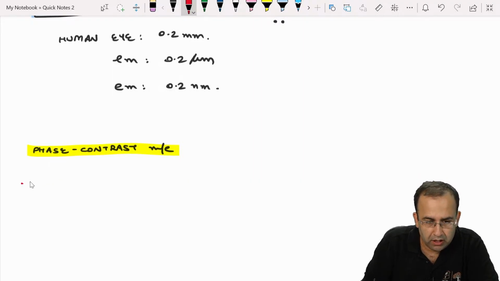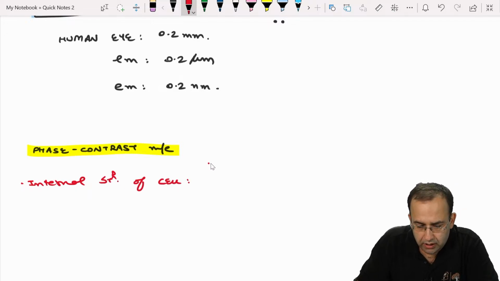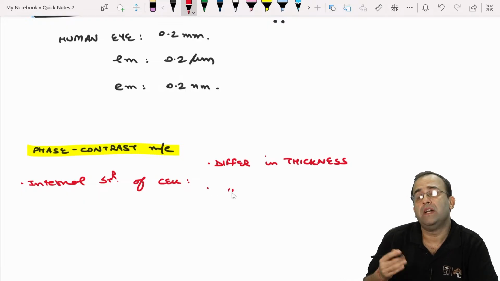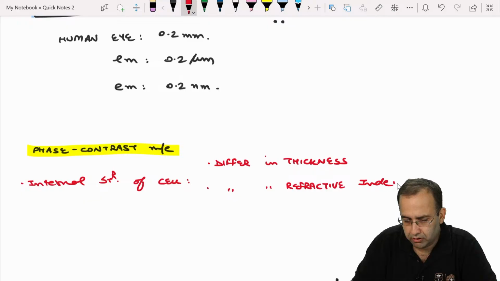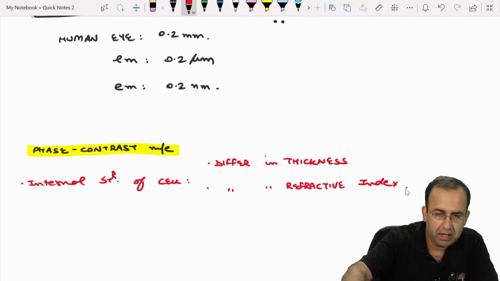So internal structures of the cell, they differ in thickness. Now, differ in thickness is a very non-technical term. If I have to use a medical term, that is, they differ in refractive index. Thickness alag hai, so they differ in refractive index. What do we mean by this?